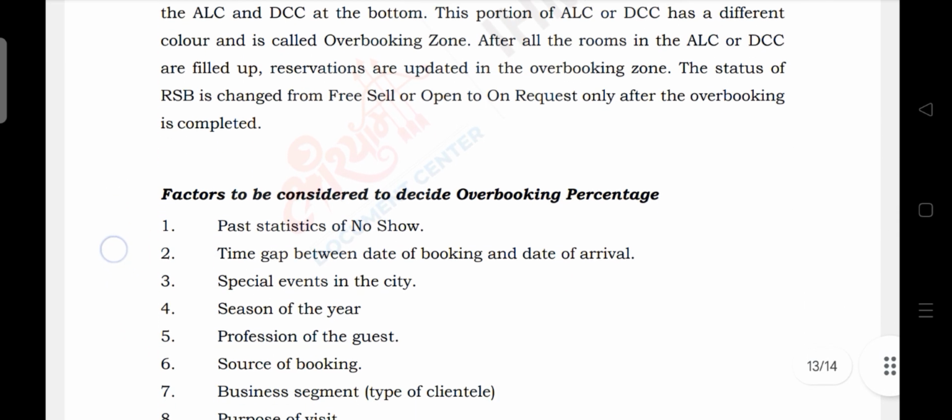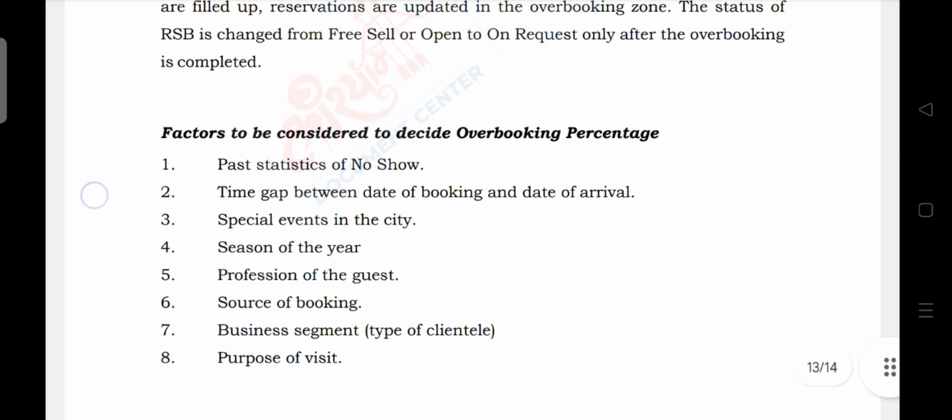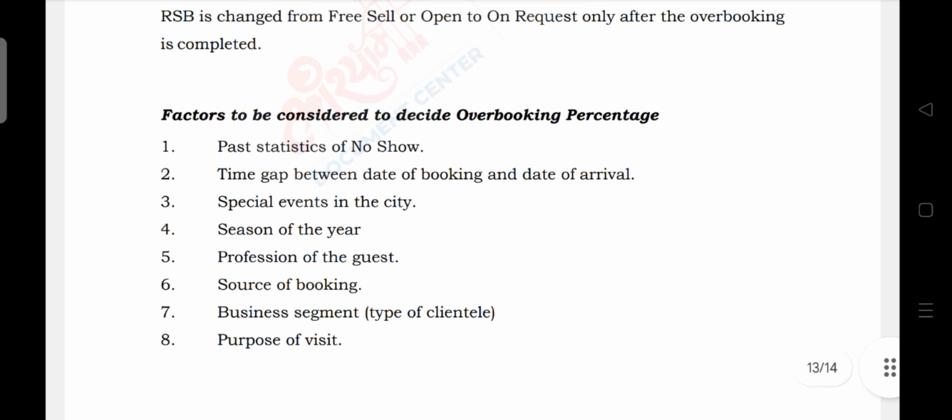The factors to be considered to decide overbooking percentage. First is past statistics of no-show. Second, time gap between date of booking and date of arrival. The next one is special events in the city. Next is season of the year.